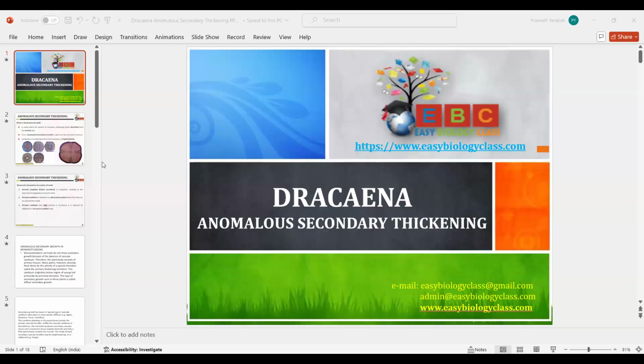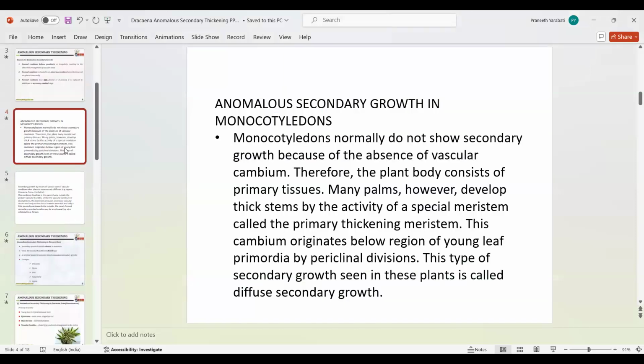In the previous class, madam has clearly explained the anomalous secondary growth in all types of plants, especially the most important ones: Achyranthes, Boerhaavia, and Bignonia. How the cambial ring or cambial activity impacts the secondary growth or anomalous secondary growth, madam has clearly explained with beautiful slides.